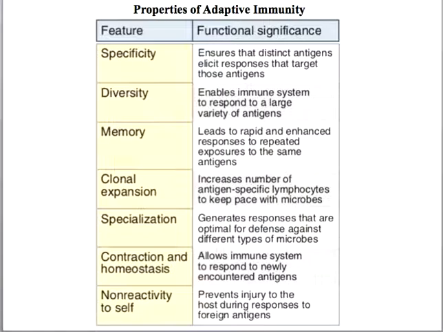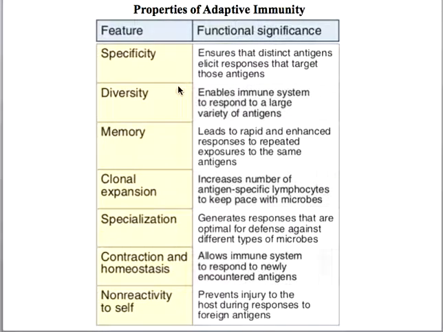If you now summarize the properties of the adaptive immune system, let us first talk about specificity. In the case of the adaptive immune system, it ensures that distinct antigens elicit responses that target those antigens. That means the adaptive immune system can recognize the minute details and differentiate one antigen from the other.